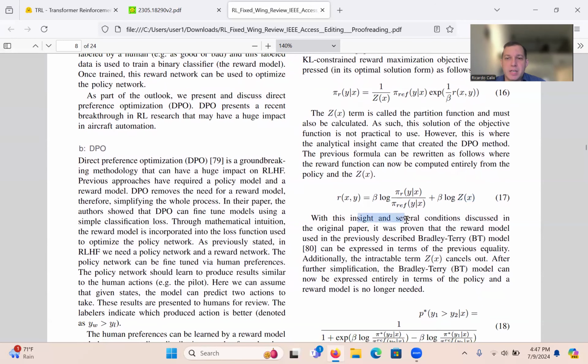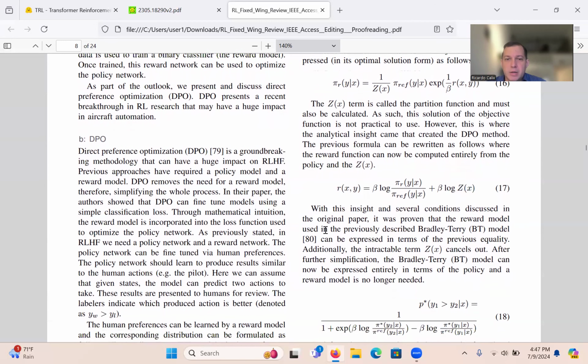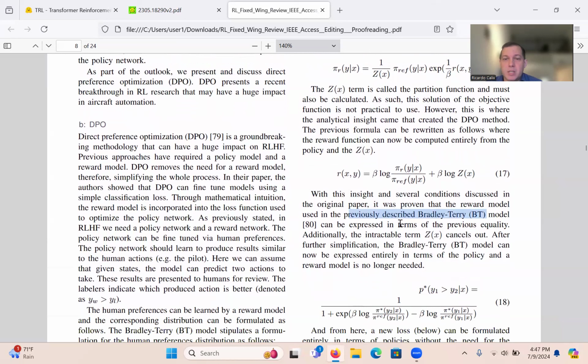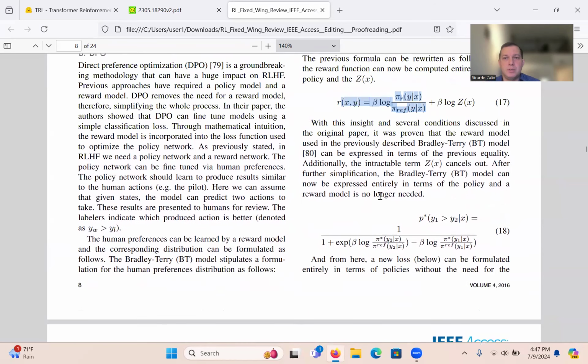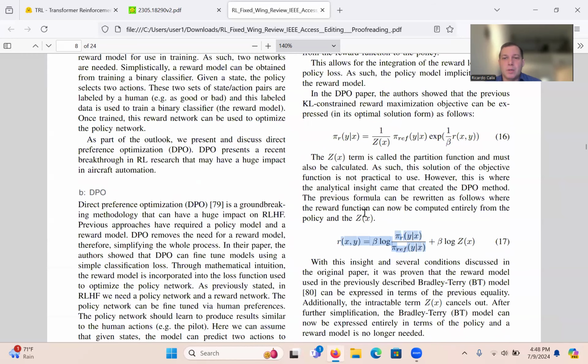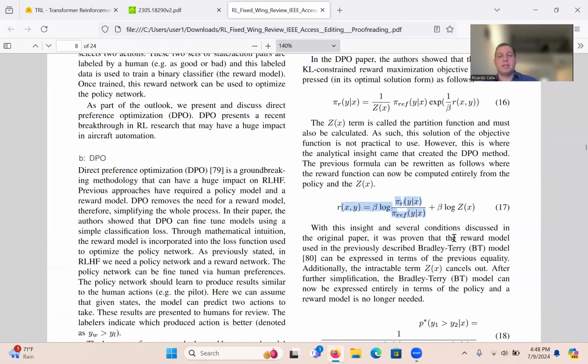With this insight and several conditions further discussed in the original paper, it was proven that the reward model used in the previously described Bradley-Terry model can be expressed in terms of the previous equality. That's what they're going to do now: plug this into the original Bradley-Terry model.